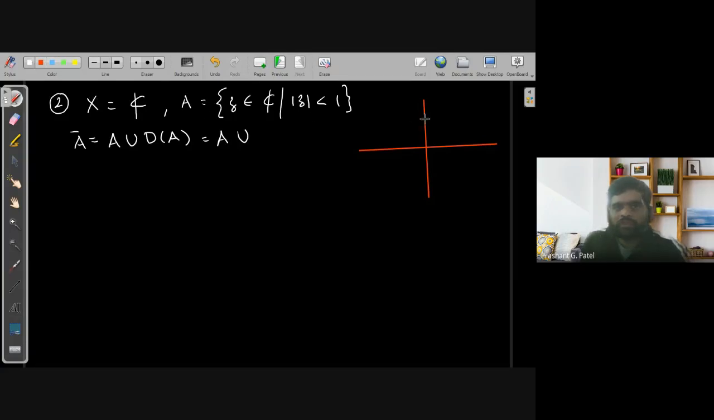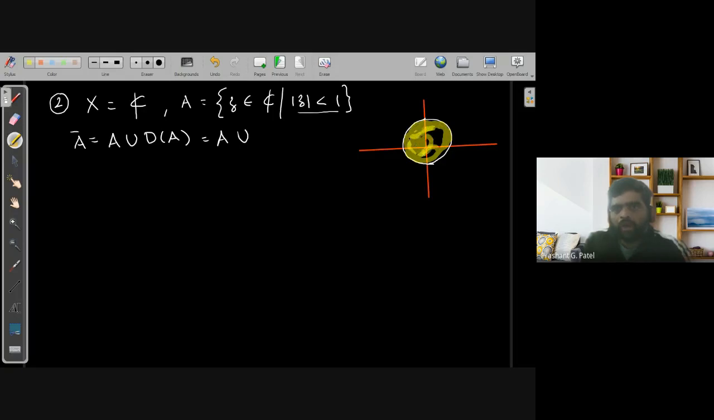So this is your X axis and Y axis. What does this mode Z less than 1 represent? This represents one disk which does not include its boundary. So it will have the inside portion of this yellow part, which is represented by the set A.